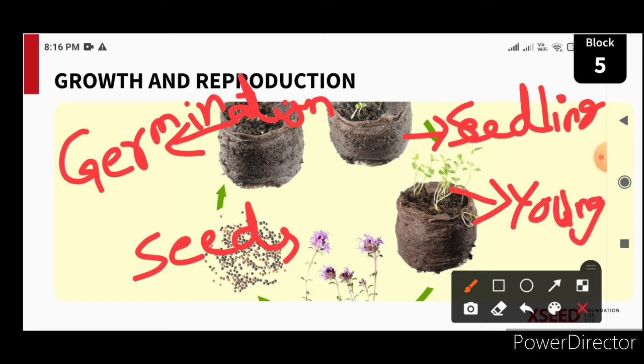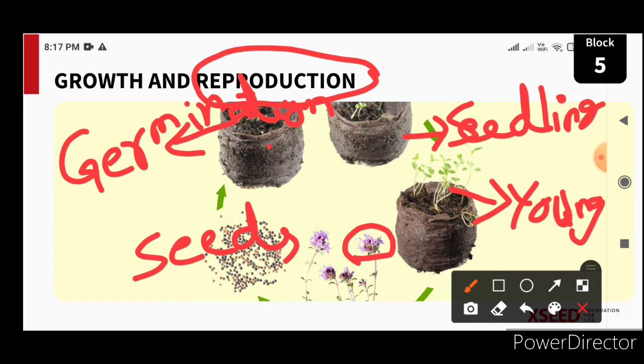From the young plant, an adult plant which has flowers is developed. So finally, what are you observing from the seeds? New plants are germinated, or new plants are produced. This process is known as reproduction. Giving birth to the same kind of plants or the same kind of animals is known as reproduction.